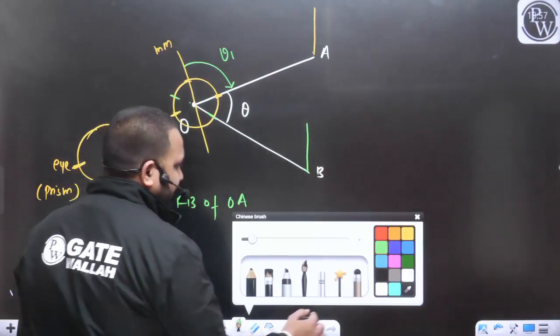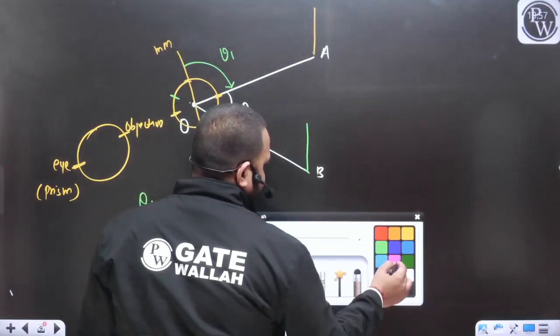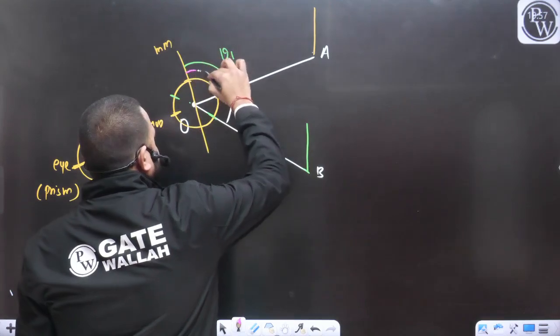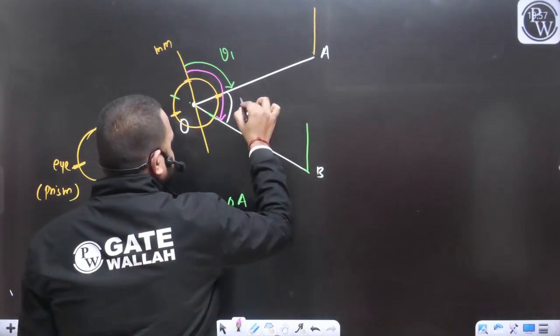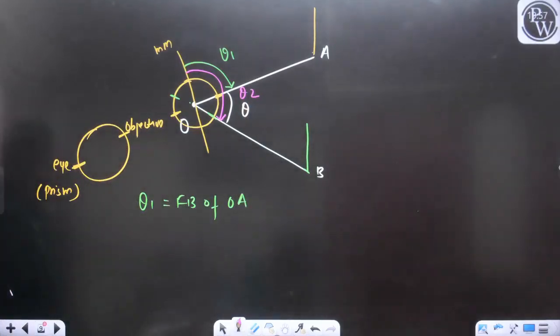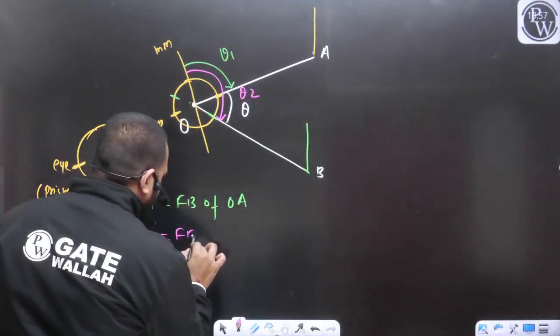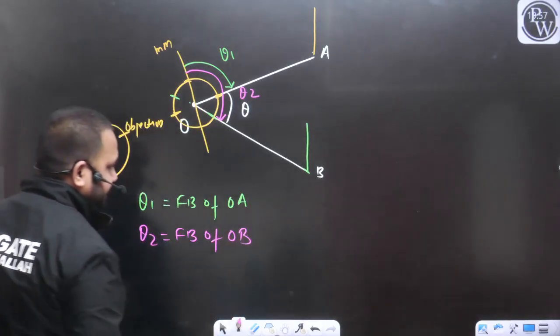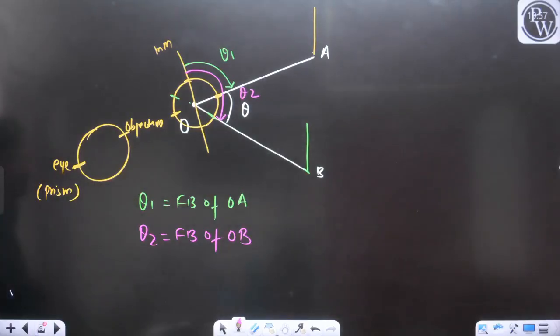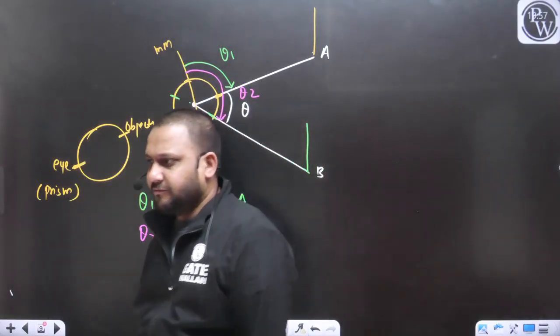So again, can we measure this angle? Yes. Now we are going to measure this angle, and let's say this angle is theta 2. If I am not wrong, this theta 2 is nothing but the forebearing of the line OB. Yes or no? So simply we have measured the bearings of both the lines OA and OB with the help of the compass.